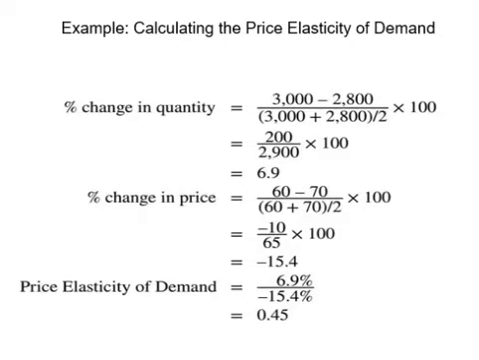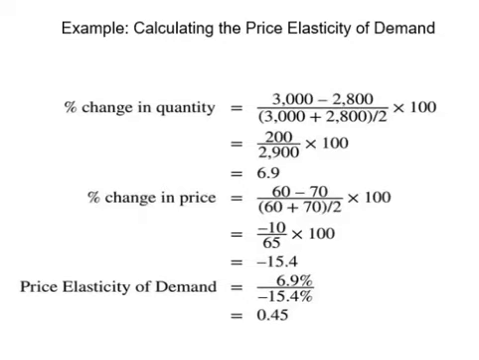Now, we need to calculate the percentage change in price. We take the new price $60 minus the old price $70. Then divide the result by the average of those two price levels. We get the percentage change in the price is -15.4%. The negative sign you see while calculating percentage often means a decrease. However, as I mentioned earlier, we only care about the magnitude of the change, not the sign. So in this example, we only care about the fact that the price has changed by 15.4%.